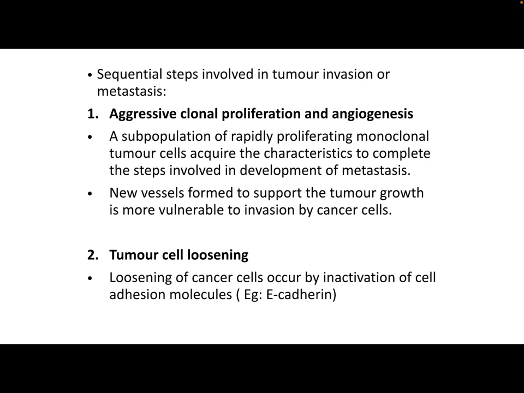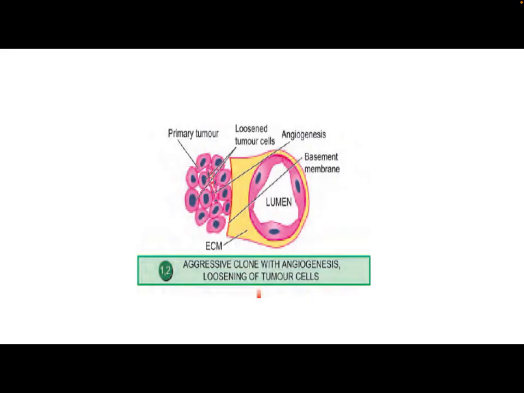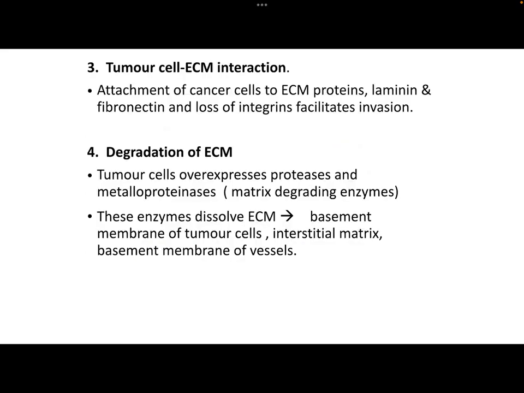Second step is tumor cell loosening, in which the cancer cells will loosen from the rest of the cells by inactivation of cell adhesion molecules like E-cadherin. Third step is tumor cell ECM interaction, in which there is attachment of cancer cells to the ECM proteins or extracellular matrix proteins, laminin and fibronectin, and there will be loss of integrins which facilitates invasion.